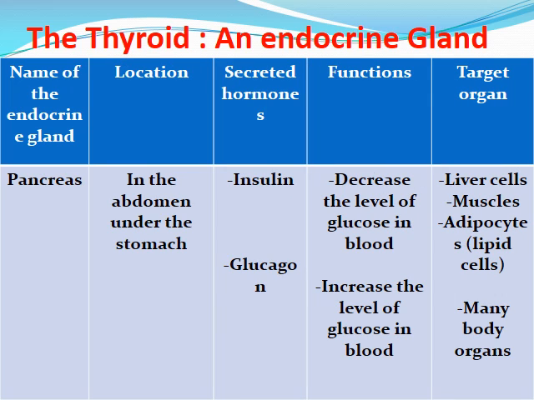Moving to the pancreas. The pancreas is located in the abdomen under the stomach. Secreted hormones: insulin and glucagon. What's the function of insulin? It decreases the level of glucose in blood. Target organs: liver cells, muscles, adipocytes, which are the lipid cells. While glucagon, this hormone, increases the level of glucose in blood, and it works on many body organs.